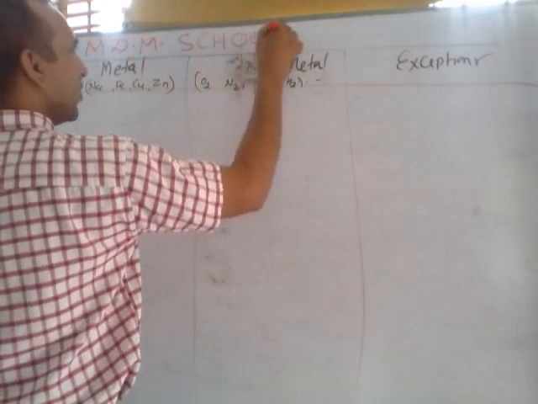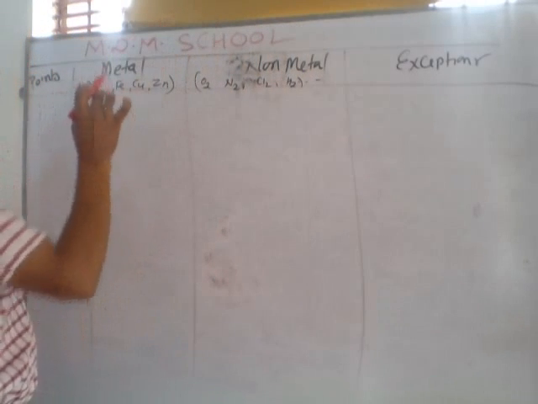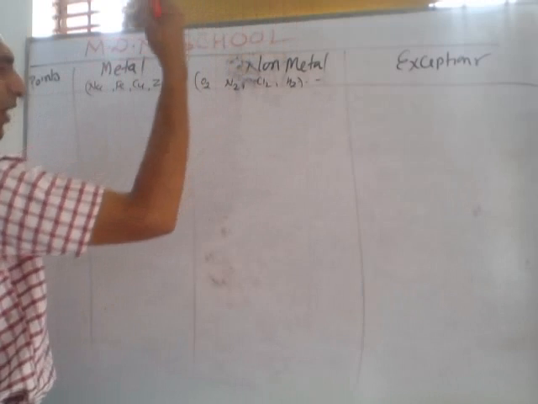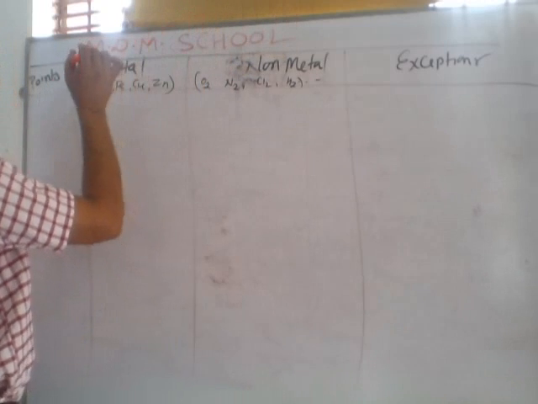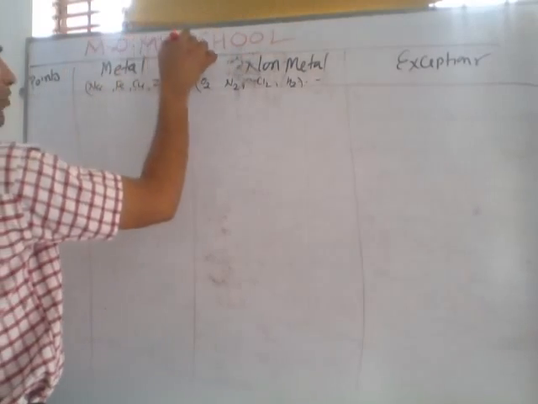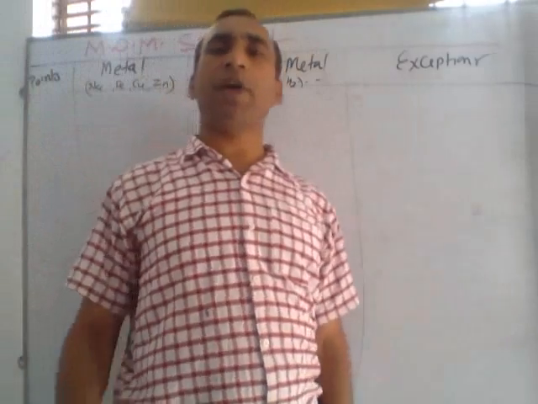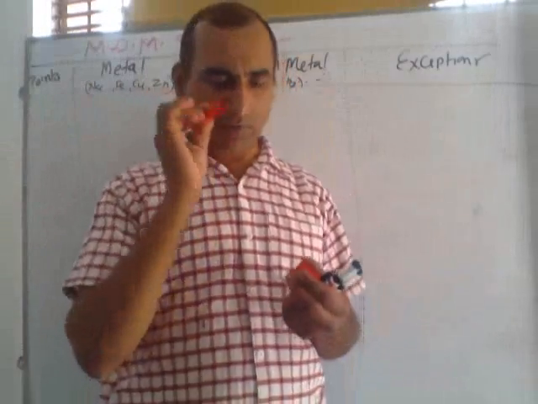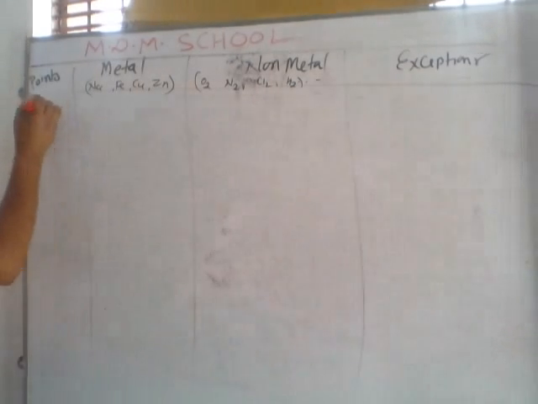MDM School. Suppose any school, Mohandas Memorial School, this is a school. So the trick is MDM School, and here we have 1, 2, 3, 4, 5, 6, 7, 8, 9. Nine differences you can write with the help of this trick. MDM School. Simple. First point, I am writing here M.